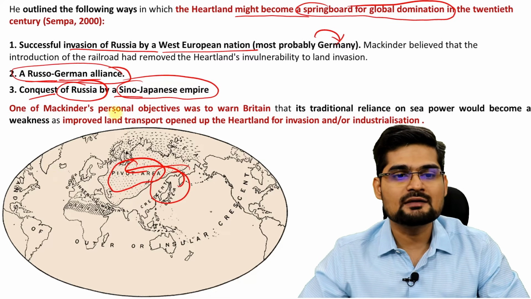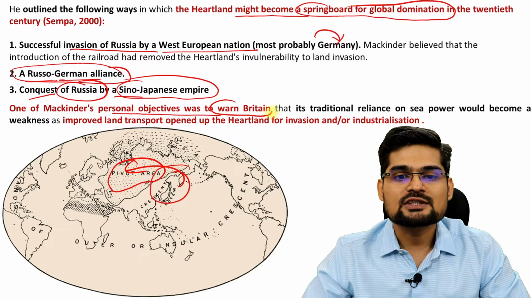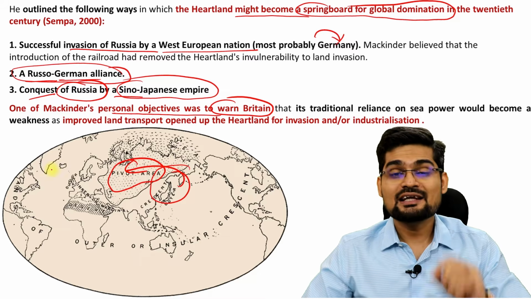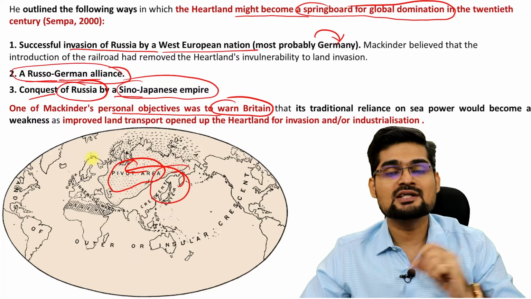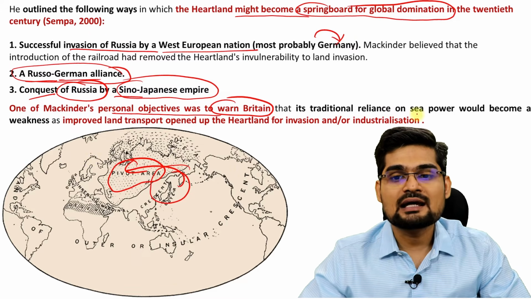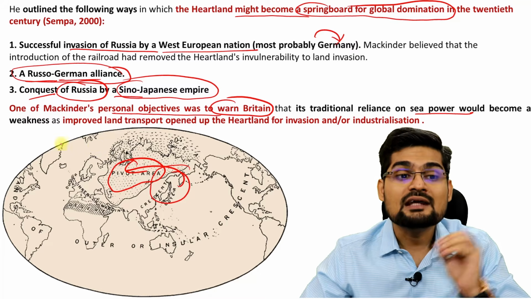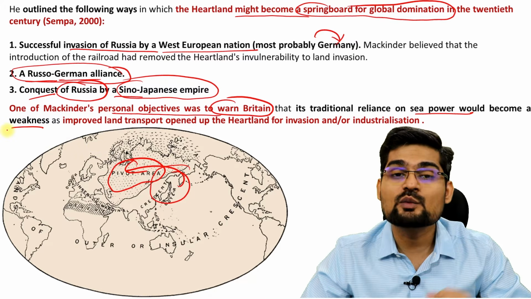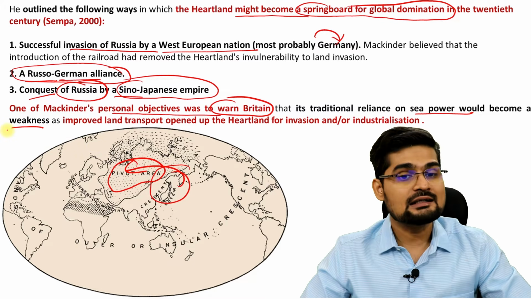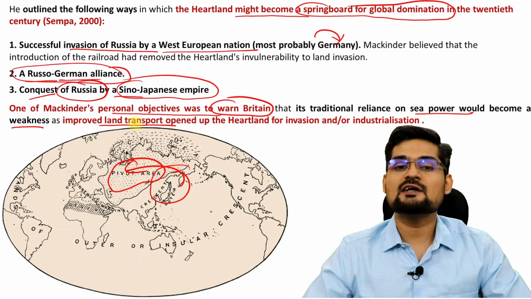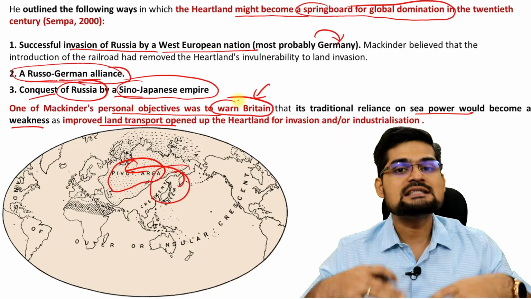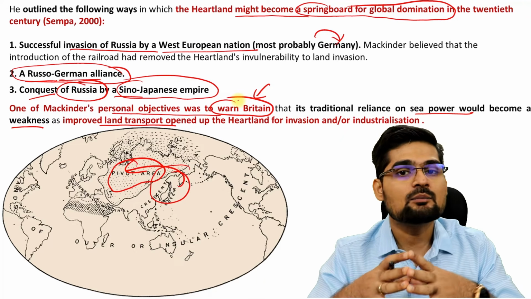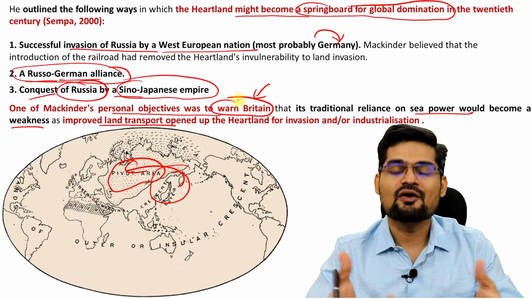One of Mackinder's personal objectives was to warn Britain that if you don't take care right now and don't plan your geostrategy, the traditional reliance on sea power would become ineffective after some time. It will become your weakness if you don't understand it right now. So improved land transport was very important, and this was a kind of warning through his research, through this model that he built called the Heartland Theory, for the United Kingdom.